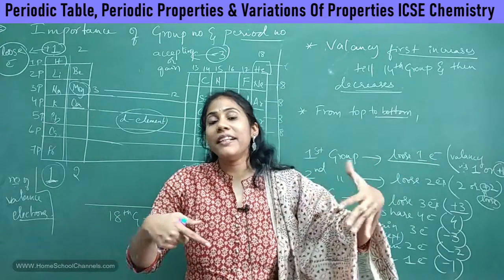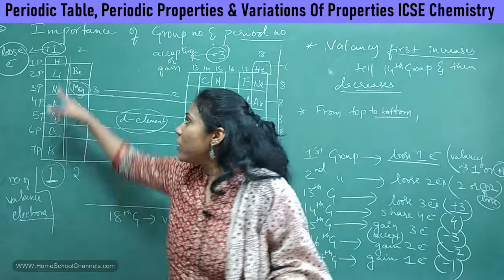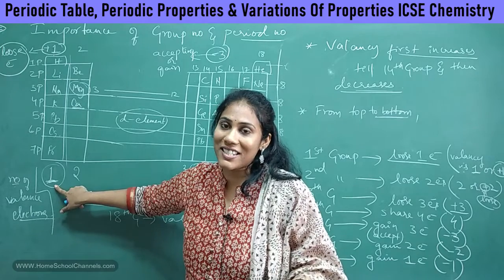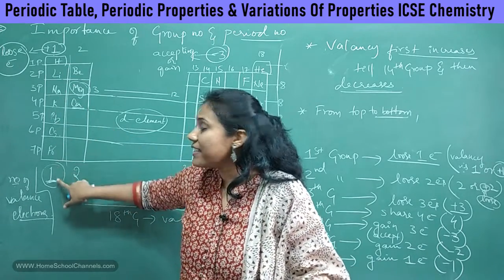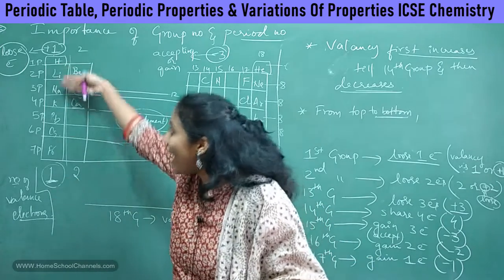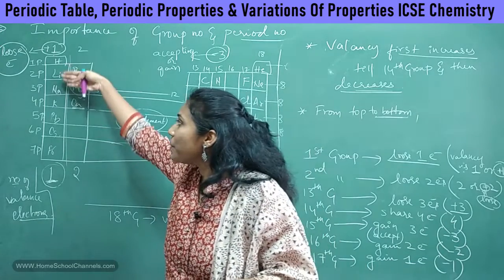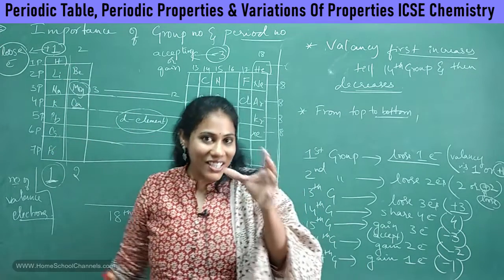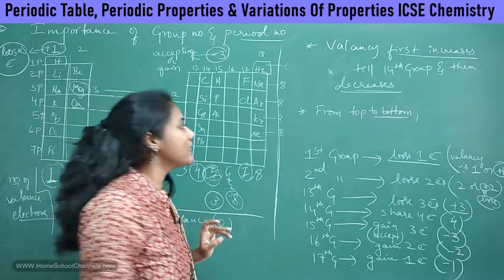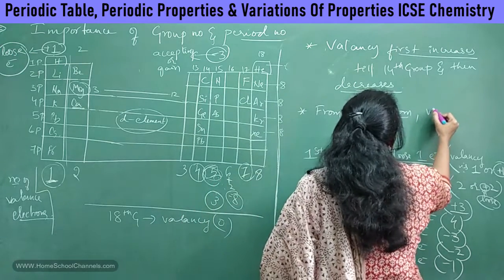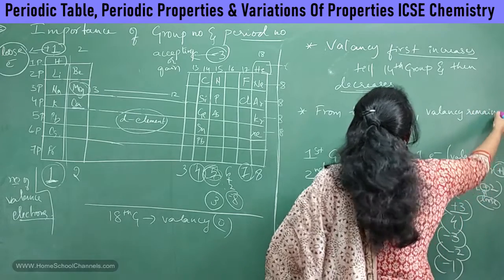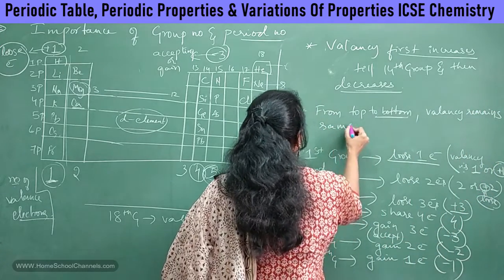All of them have the ability to lose 1 electron. Why? Because all of them have the same number of valence electrons in their last shell. The number of electrons in the last shell is 1 only. On losing that 1 electron, they gain stability. So they react in a similar way. Why is it so? Because their electronic configuration is similar. Okay, so this is a very, very important concept. What I can write here: valency remains the same. There is no change in the valency when you go from top to bottom.